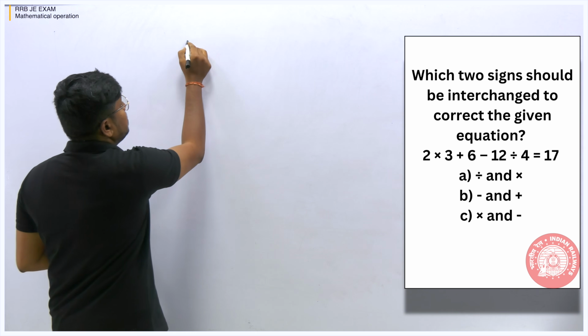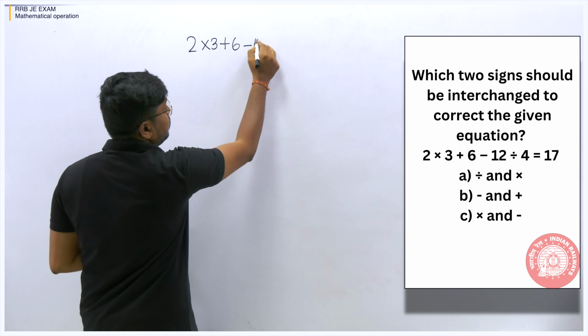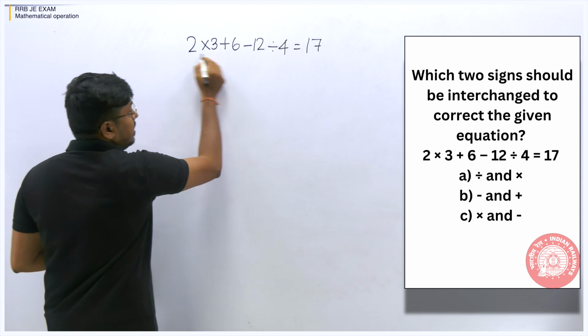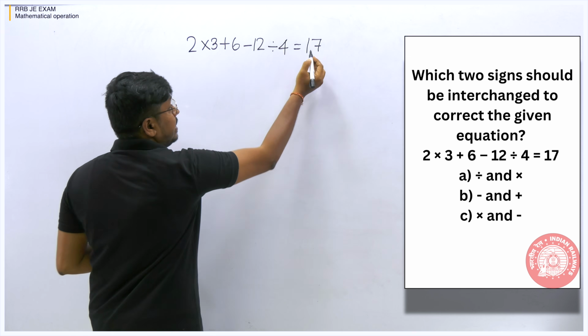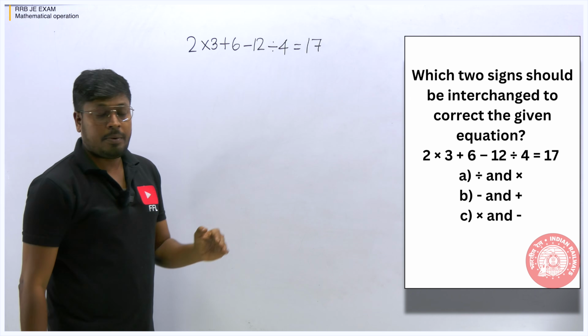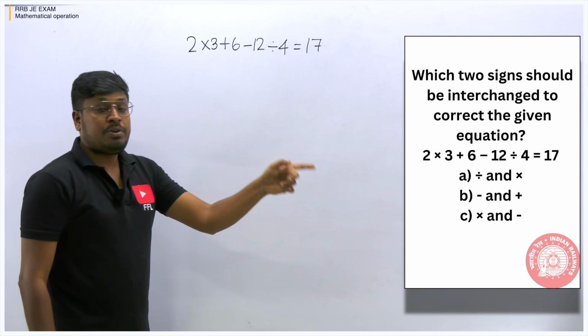So the equation is 2 into 3 plus 6 minus 12 division 4 is equal to 17. So they have given a question, and they have also given an answer, 17. But there are certain options that they have given. So what we need to do is find which two signs should be interchanged.